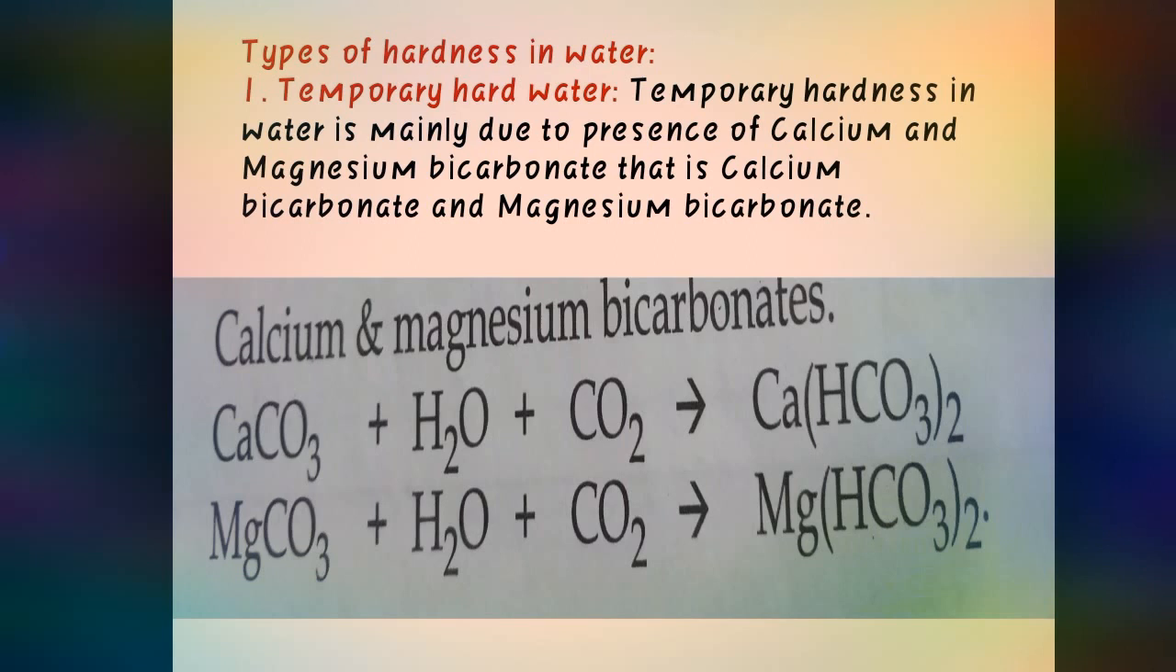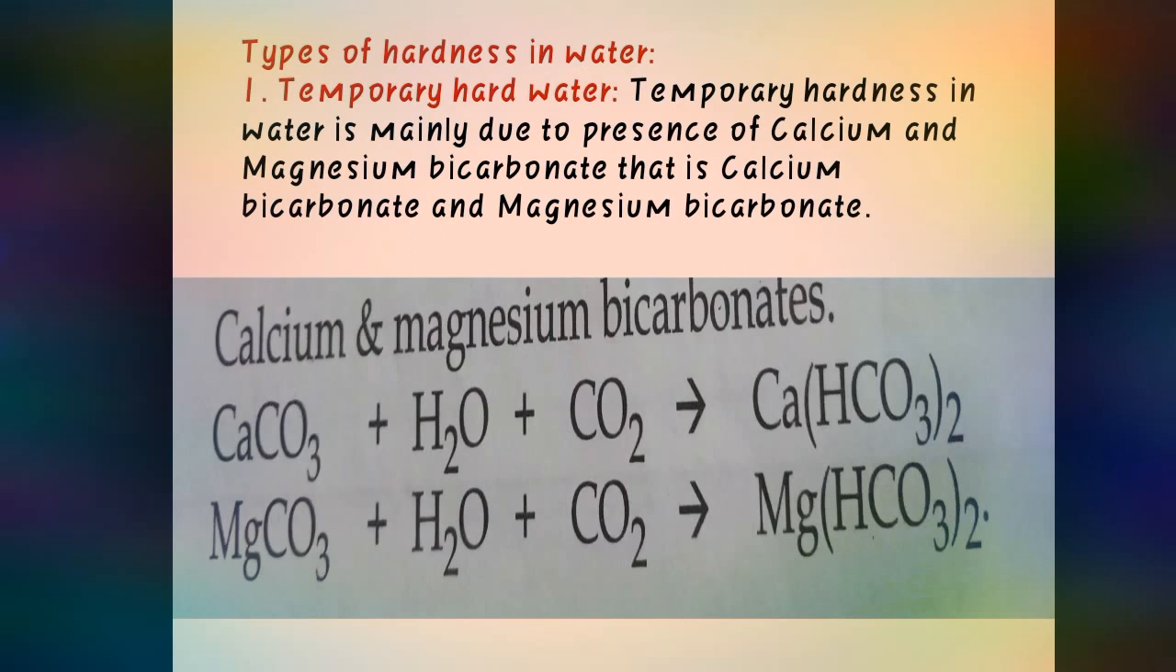Temporary hardness in water is mainly due to the presence of calcium and magnesium bicarbonate, that is calcium bicarbonate and magnesium bicarbonate. Whenever there is rain, all this rainwater contains carbon dioxide, and when it falls on the surface of the earth, it combines with the limestone or the magnesite layer. Limestone is calcium carbonate and magnesite is magnesium carbonate. And further they form respective soluble salts, in the case of calcium bicarbonate and in the case of magnesium bicarbonate.